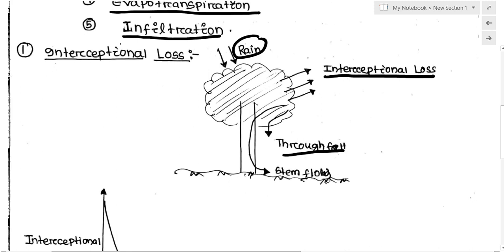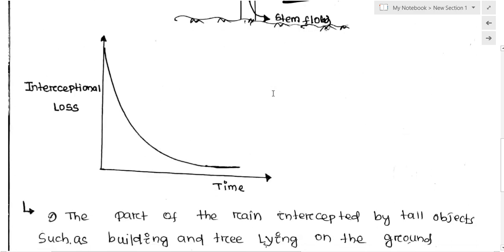So interceptional loss is the part of the rain which is not collected on the ground and is lost directly to the atmosphere. At t equal to 0, the initial time, it will be very high. That is the maximum interceptional loss, and as time increases it decreases exponentially.